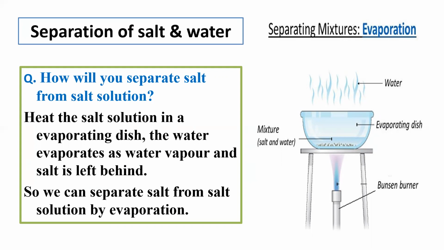Now let's see the question. Question: how will you separate salt from salt solution? Salt solution means when the water is mixed with the salt. So heat the salt solution in an evaporating dish. You can see the evaporating dish is a bowl. The water will evaporate as water vapor, and salt remains behind. You can see the small particles here. So we can separate salt from salt solution by evaporation. Hope that's clear.